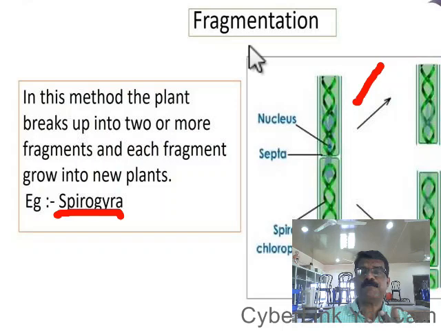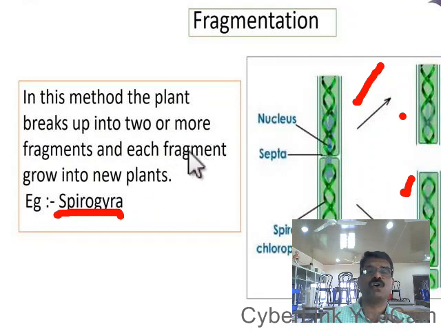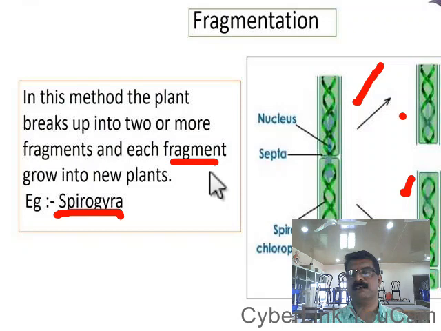See, in fragmentation, when the Spirogyra is completely mature, it breaks its filament into small pieces like this. Many pieces are produced. Each piece is known as a fragment. Fragment means pieces.